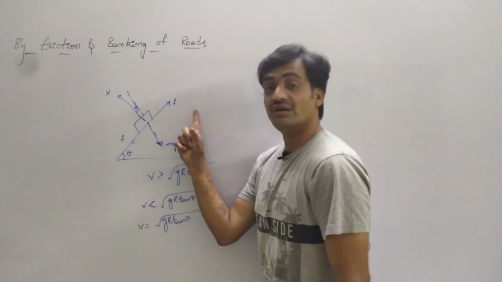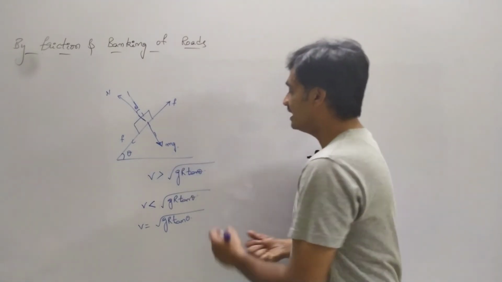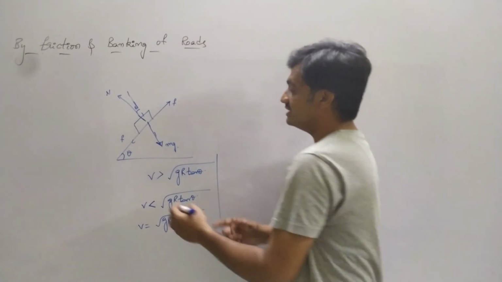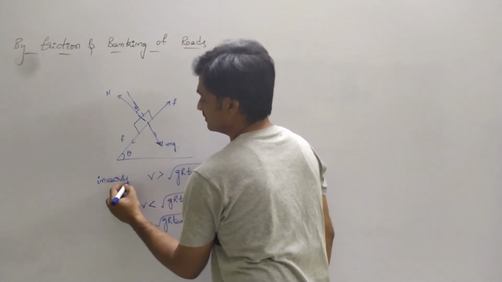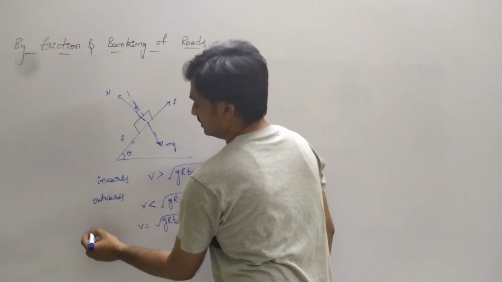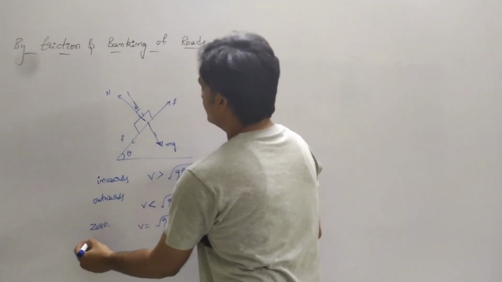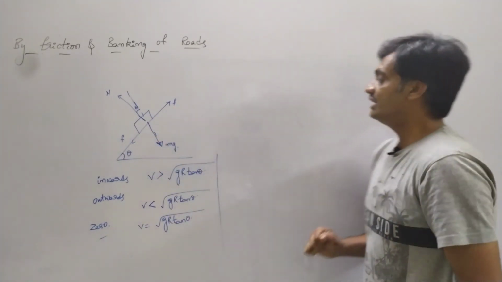If the frictional force is equal to 0, then V equals under root of g r tan theta. So it is inwards, outwards, 0. Now we are going to represent the case when the frictional force is acting inwards.